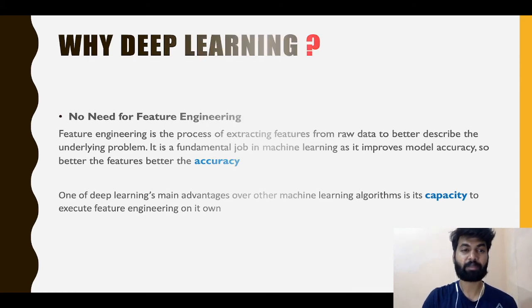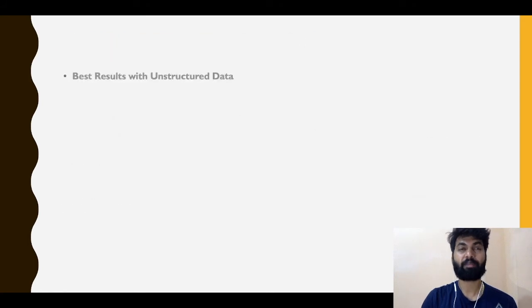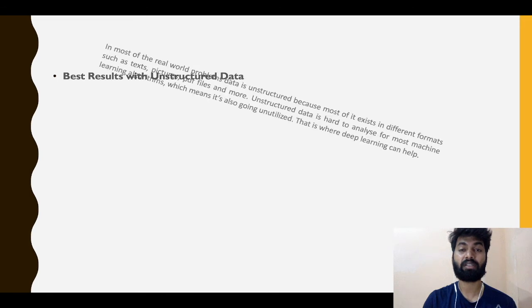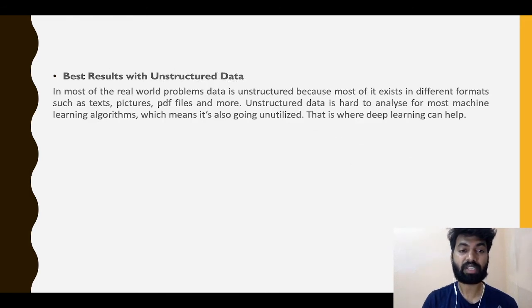The next advantage is best results with unstructured data. We don't know what format the data is in: some is PDF, some are pictures, some is stored in databases, so many patterns are there. Machine learning models are not capable of understanding such unstructured data. In most real world problems data is unstructured because most of it exists in different formats, such as text and PDF files. But this kind of unstructured data is handled by deep learning. Deep learning says you need not worry, I'll handle everything myself.